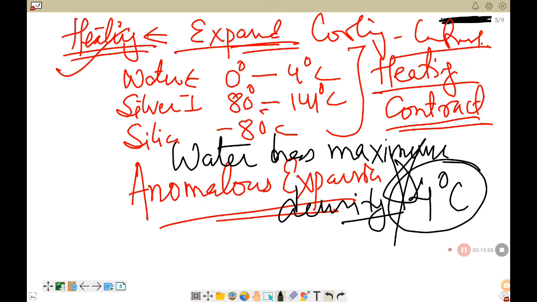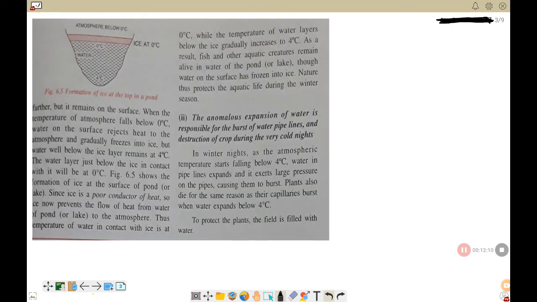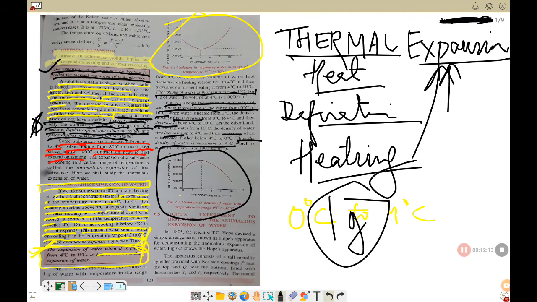Okay, now let's see the experiment which is called Hope's experiment. Here you have it in your book, you can follow it. You just hear my voice and follow the book. We are discussing now topic number 6.5, Hope's experiment. Now what is this experiment? It is to show or to demonstrate the anomalous expansion of water, that is, water expands on cooling from 4 degrees Celsius to 0 degree Celsius.